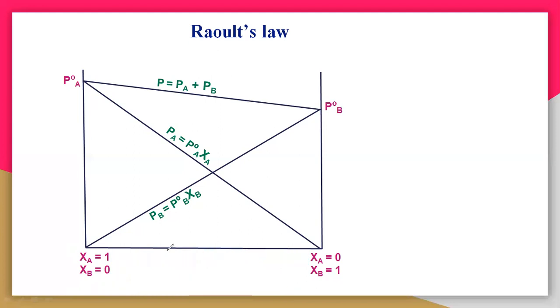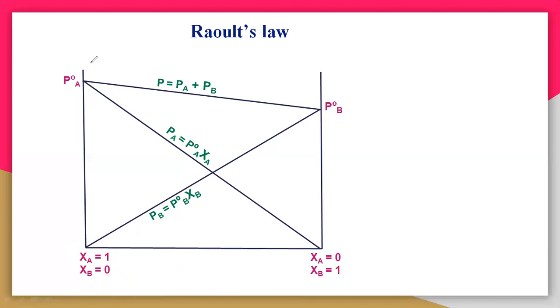So you can easily see here the XA which is equal to 1, here which is 0. That indicates that the vapor pressure of A is decreasing here, and B goes from 0 to 1. B from 0 to 1 means 0.1, 0.2, 0.3, 0.4, that means 10%, 20%, 30%, 40%, 0.5. The B concentration will increase here.